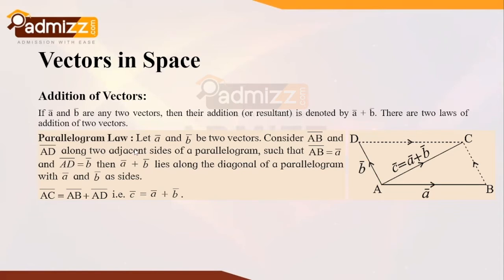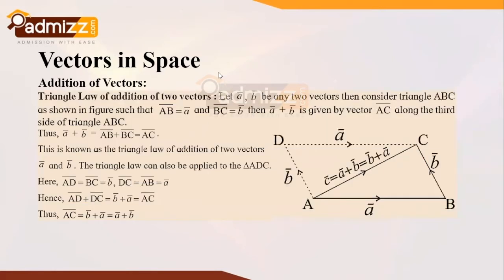Now let's look forward to addition of vectors by the concept of the triangular law of addition of vectors. For that, we once again take A bar and B bar. These are the two vectors which we take for the sake of study. Then consider the triangle ABC. See, ABC is the triangle which we are taking for the sake of study.